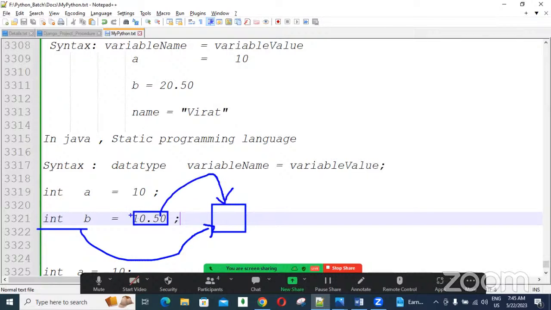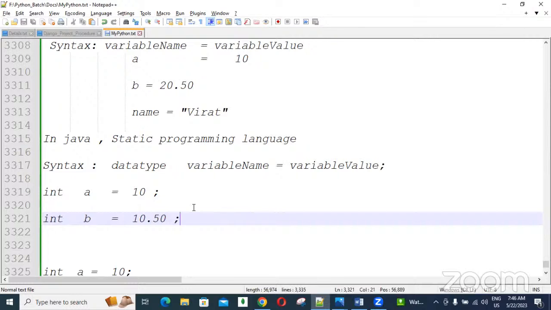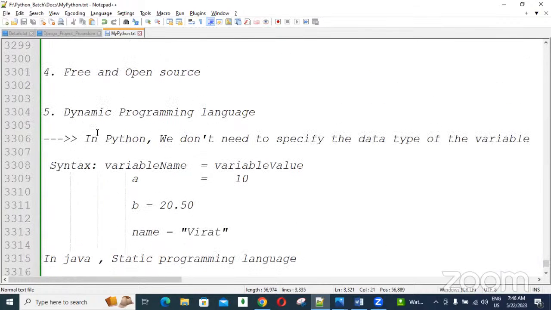Float memory is nothing but big memory required. So this size is not sufficient to store this value. The capability of the memory allocation is not possible. A float value is unable to be stored in int memory. Clear? So that's why we can say Python is a dynamic programming language. Based on the value, it automatically allocates the memory. If it is int, integer memory. If it is float, float memory, like that.